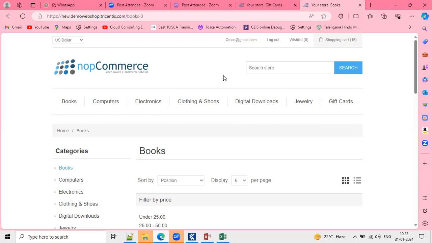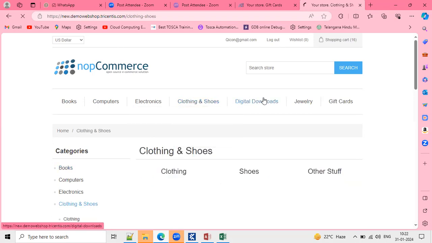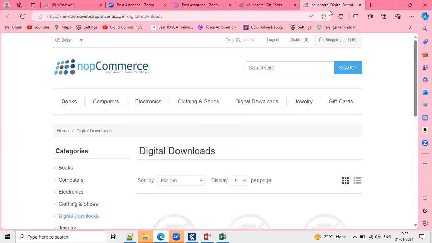So after the star, it's a subname of that particular page. Yes, it is books, and now you can see clothes and shoes, and another one is digital downloads. The page name changes dynamically every time, right? Thank you, Anusha, I got it. If it is dynamic, we can add the star symbol.